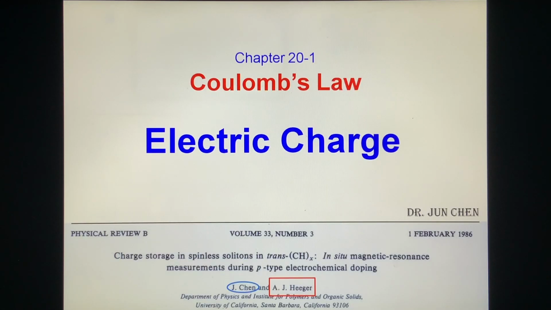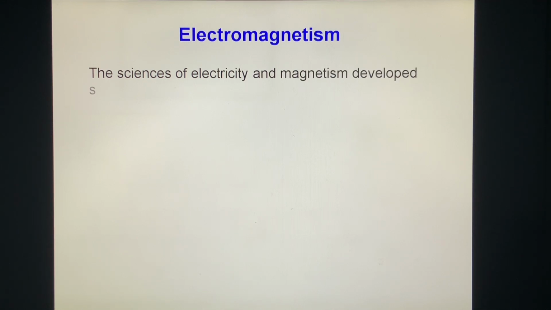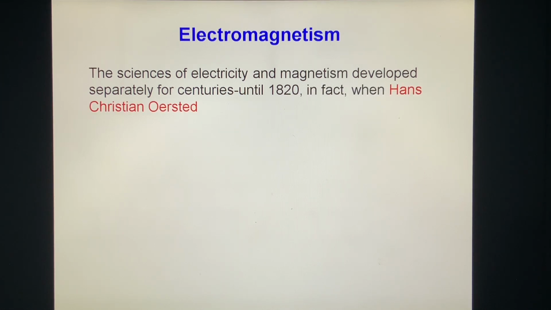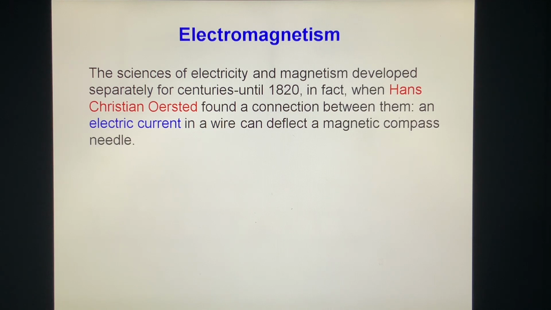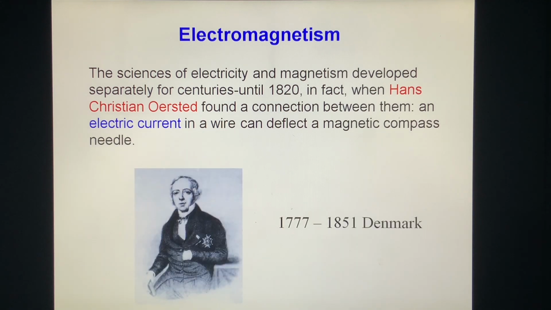Electric charge. Electromagnetism. The sciences of electricity and magnetism developed separately for centuries until 1820, when Hans Christian Ørsted found a connection between them. An electric current in a wire can deflect a magnetic compass needle. He is from Denmark.